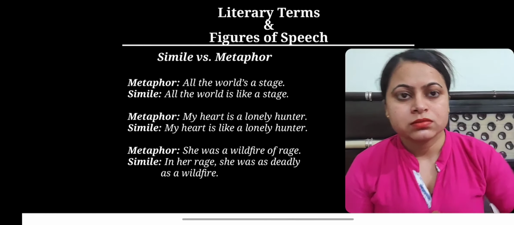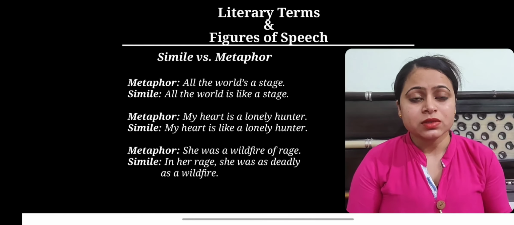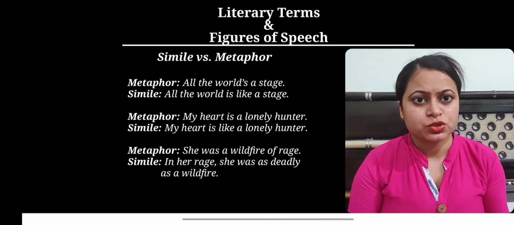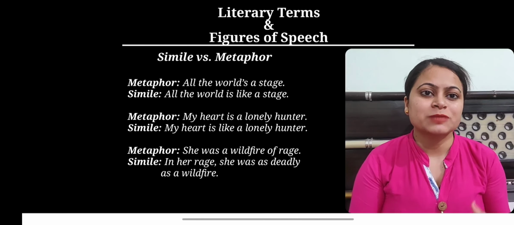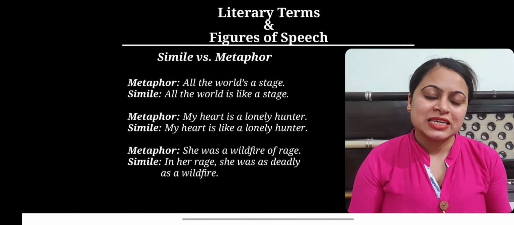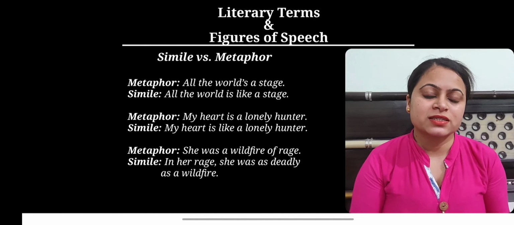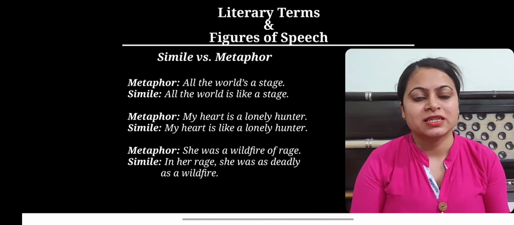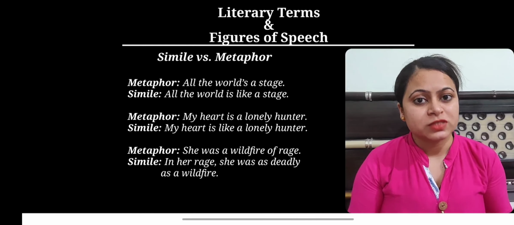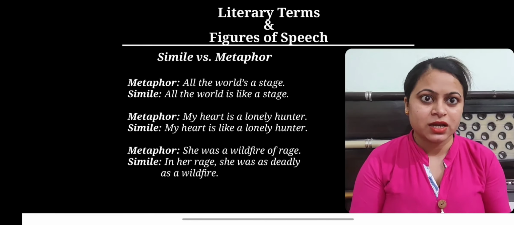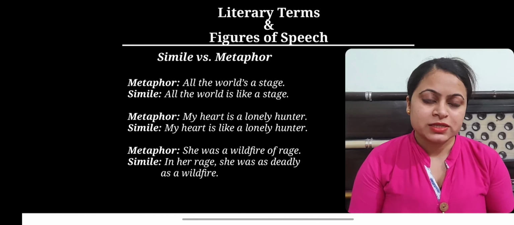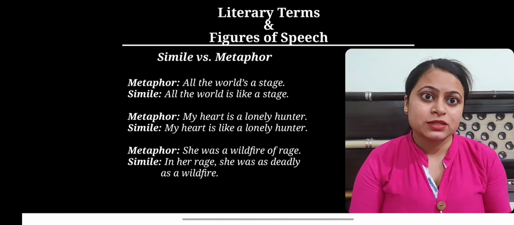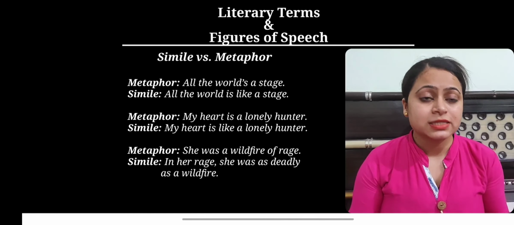And this is a list in which I want to show you how, as per our requirement, we can keep two dissimilar objects together and compare them and create different types of similes and metaphors. I am reading it out to you. In the first example, in metaphorical sense, I can say, "All the world's a stage."